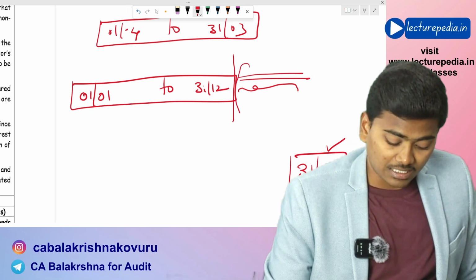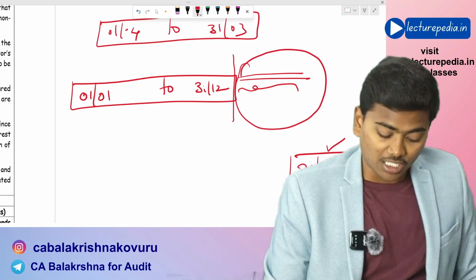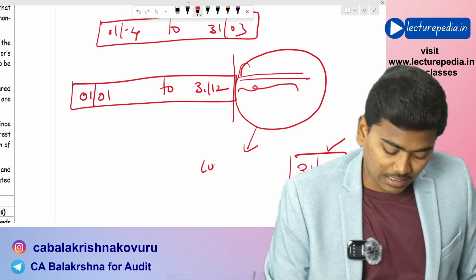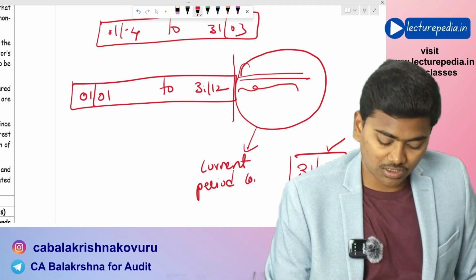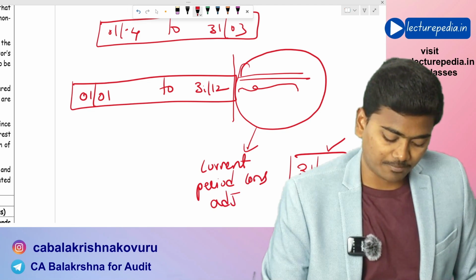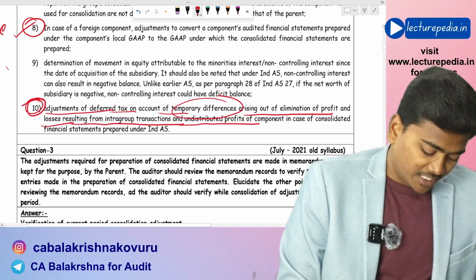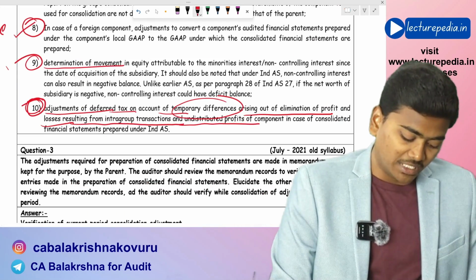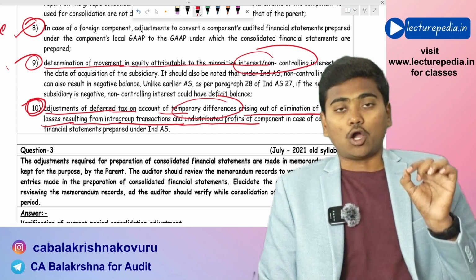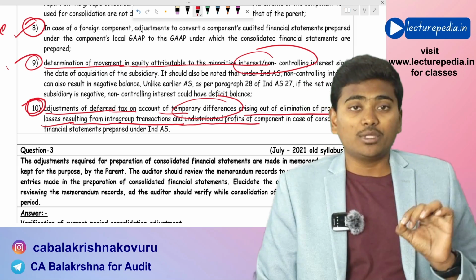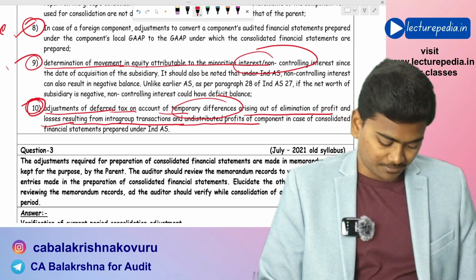Even this adjustment with respect to the foreign subsidiary will also be coming under current period consolidation adjustments. Hope that is clear. Finally, we have determination of movement in equity attributable to minority interest. All these 10 adjustments will be coming under current period consolidation adjustments.